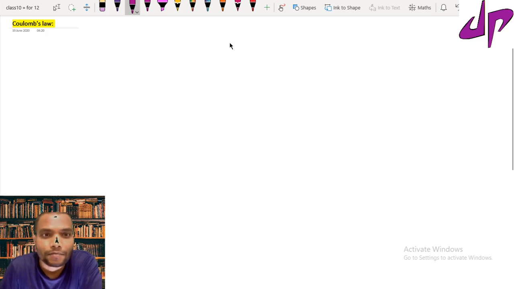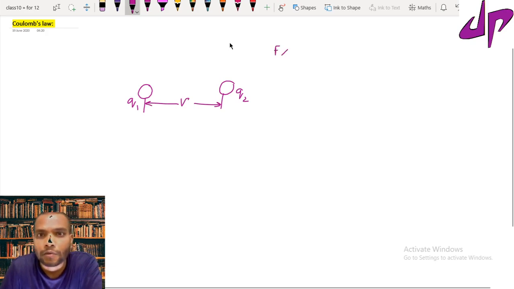Coulomb's law states that if Q1 is a charge and Q2 is another charge, at a distance r, there is a force between these two charges. The force is directly proportional to the product of the charges and inversely proportional to the square of the distance between them. We write together F directly proportional to Q1 Q2 by R square.